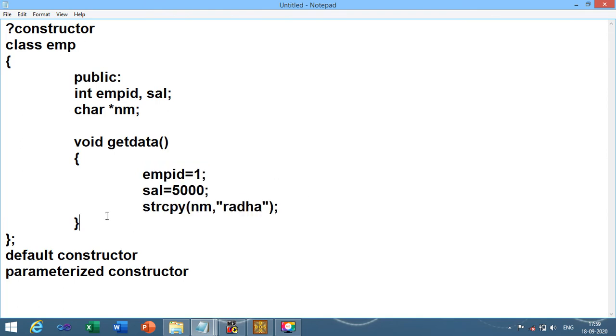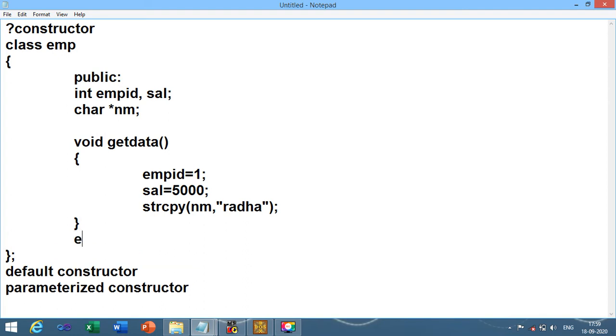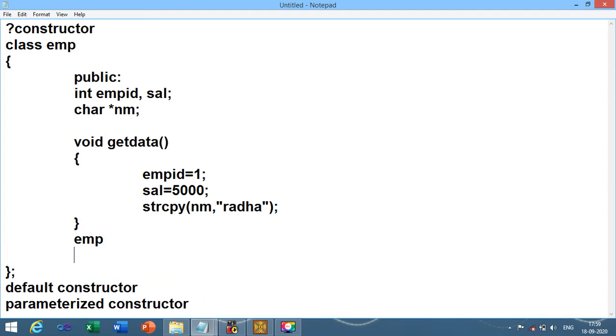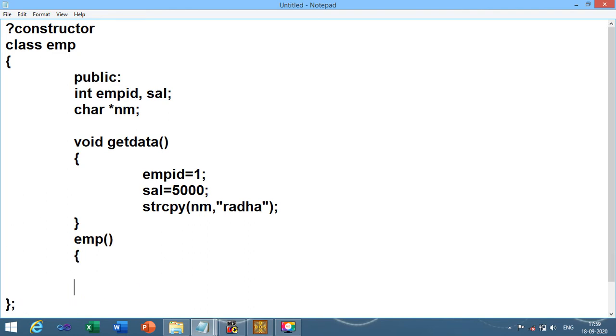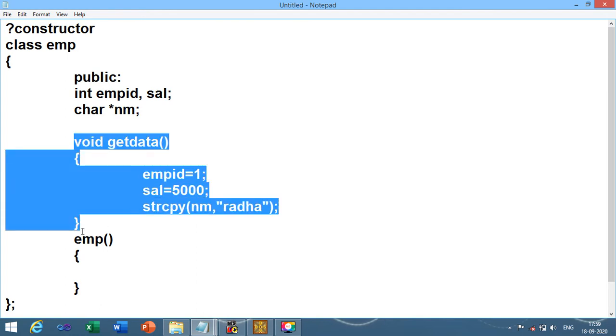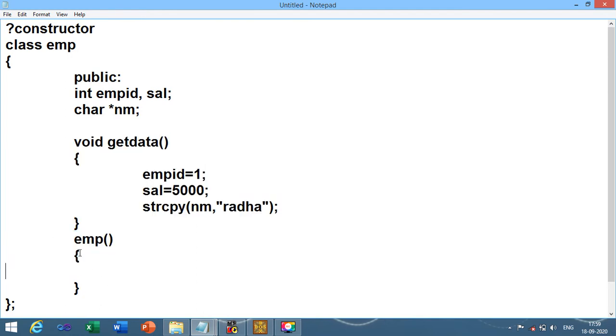So first of all, the first characteristic of constructor is what? We need to create constructor in this way. Now how can I bifurcate that this is the method or UDF and this is the constructor? Because the name of the constructor would be exactly the same as the name of class. So you need to be careful while you define the constructor. At that time it must contain the similar name as a class name.